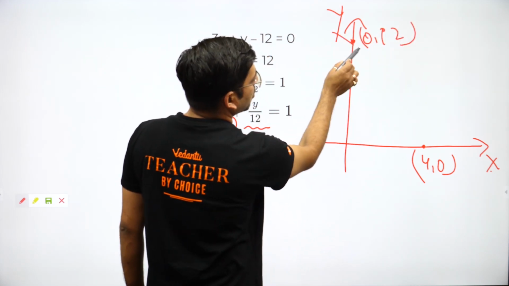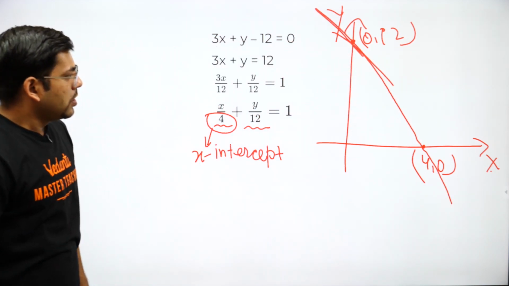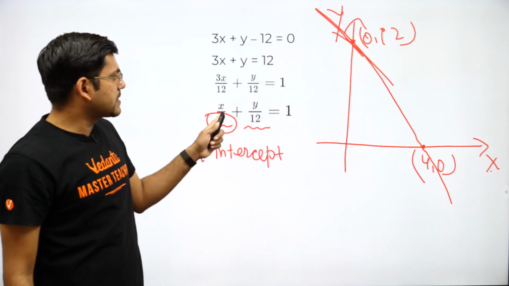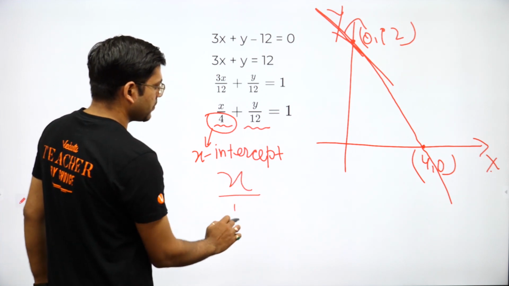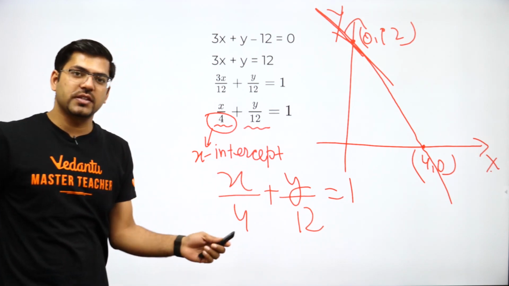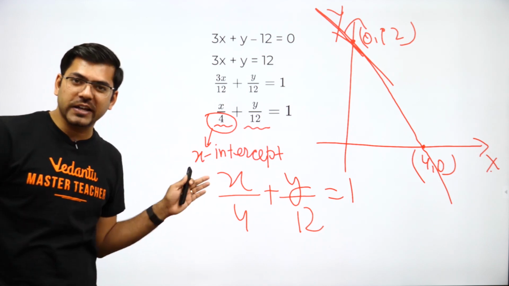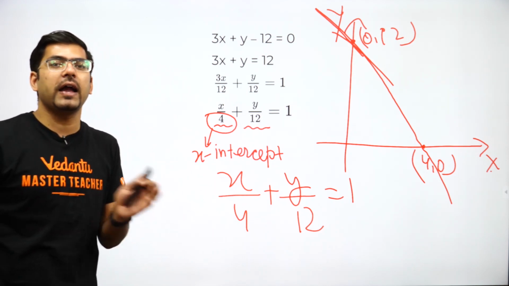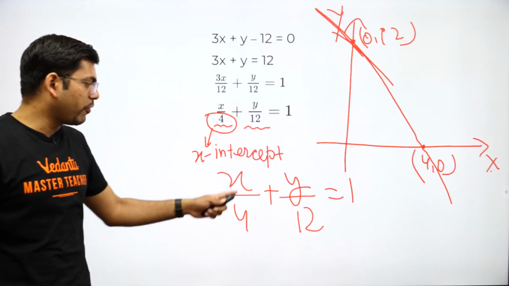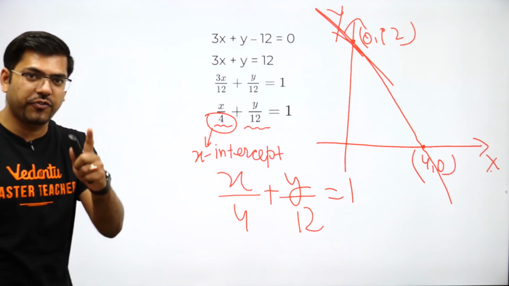Now join both of them, you will get your line. This is your straight line passing through 0, 12 and 4, 0, that is represented by x upon 4 plus y upon 12 is equal to 1. Always remember, this is the easiest and shortest trick method, and most important, this is applicable in boards. You can directly apply it. No one will cut your marks, be very sure. So x by 4 plus y by 12 is equal to 1. You have got the line graph of the first equation.